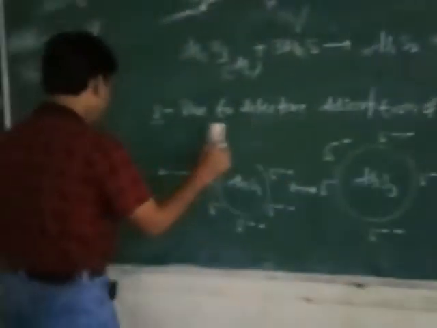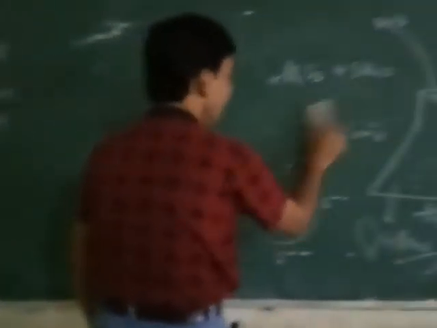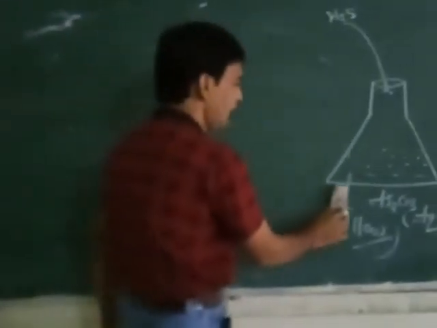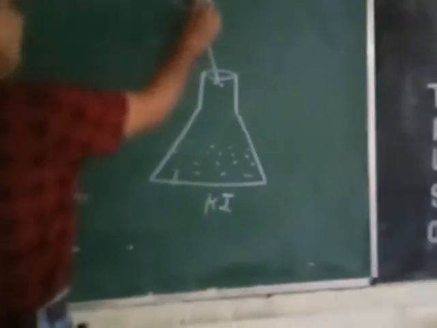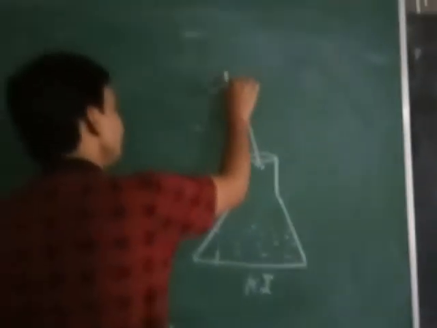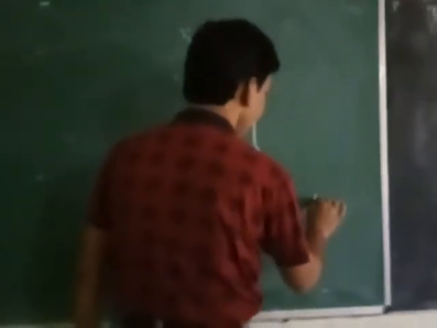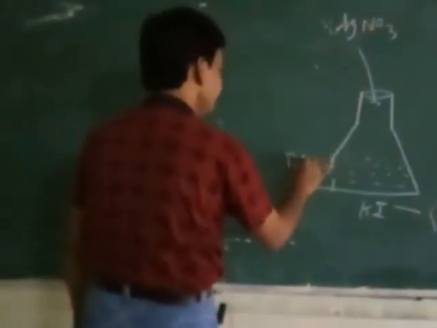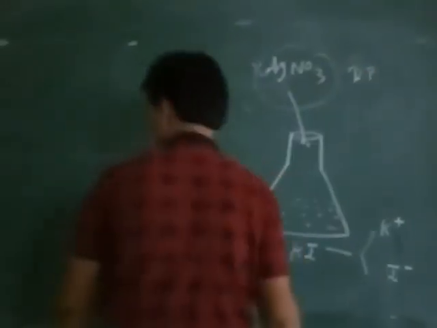Another, we explain this concept by another example. The example here: we take potassium iodide solution, KI, and add a dilute solution of silver nitrate. KI is an electrolyte; it always ionizes into potassium and iodide ions. That KI we have as the dispersion medium and silver nitrate we have as the dispersed phase.